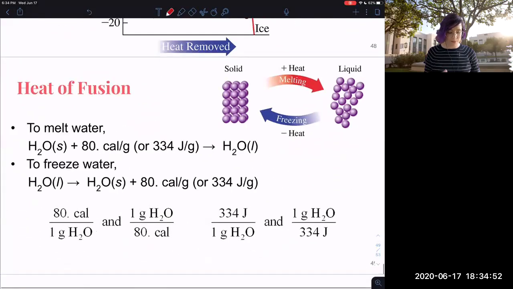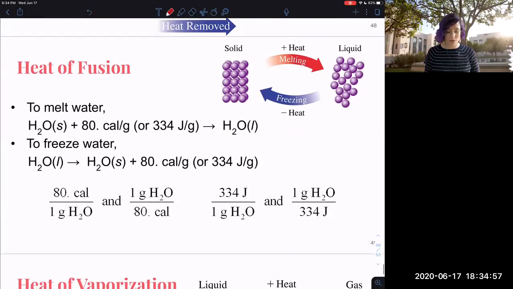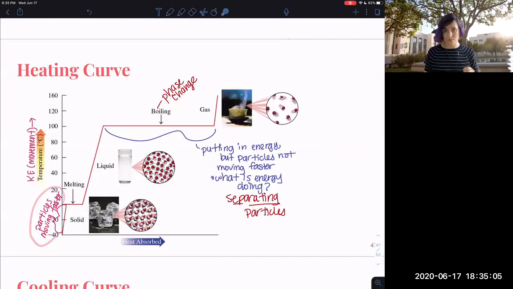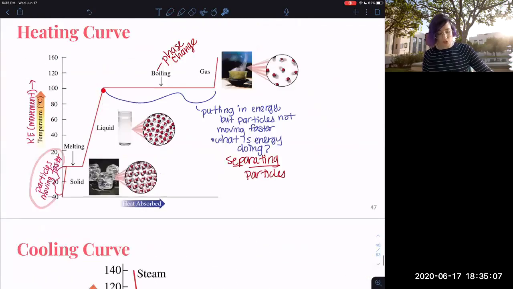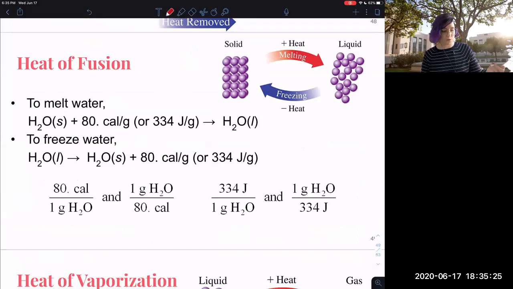And then I don't like to focus too much on this, but you may see it in some of your homework, so I'll just kind of give it to you here. How much energy do we need to get through these phase changes? Well, when I have a temperature change, I can use Q equals mcΔT. But I can't use Q equals mcΔT on these flat lines because there's no temperature change, but clearly there's still some energy being put in. So I have to use these heat of fusion and heat of vaporization. So fusion is a fancy word for melting.